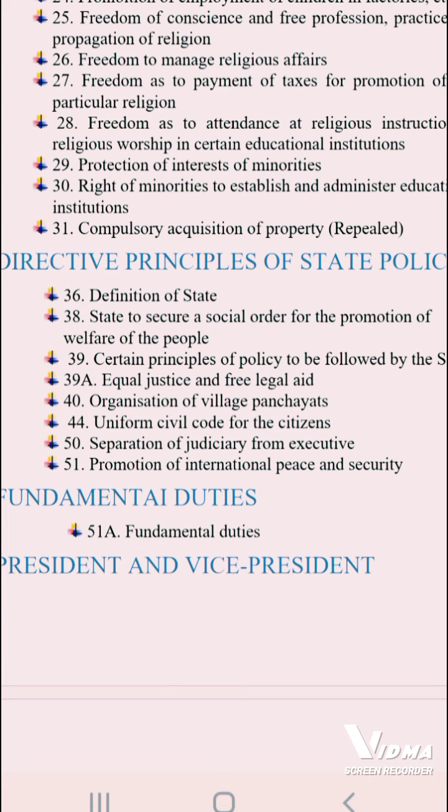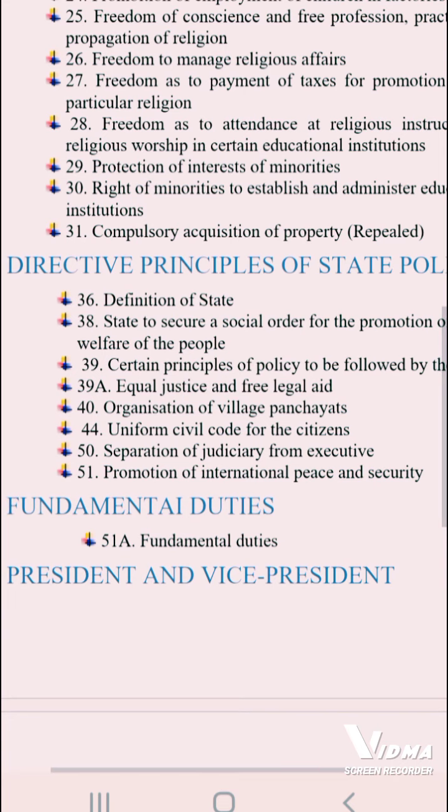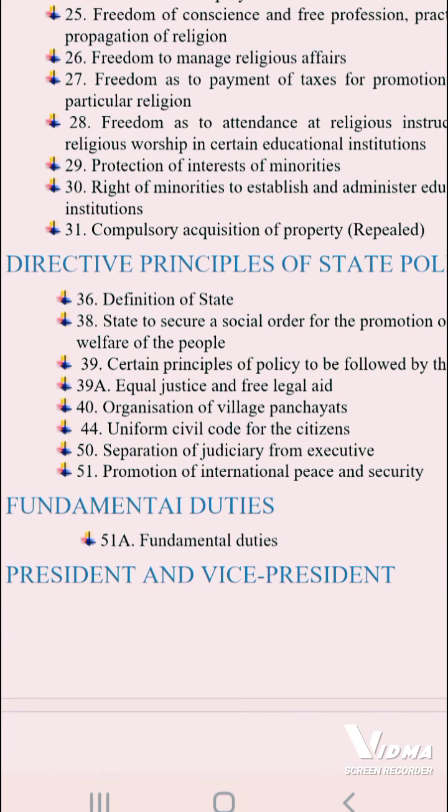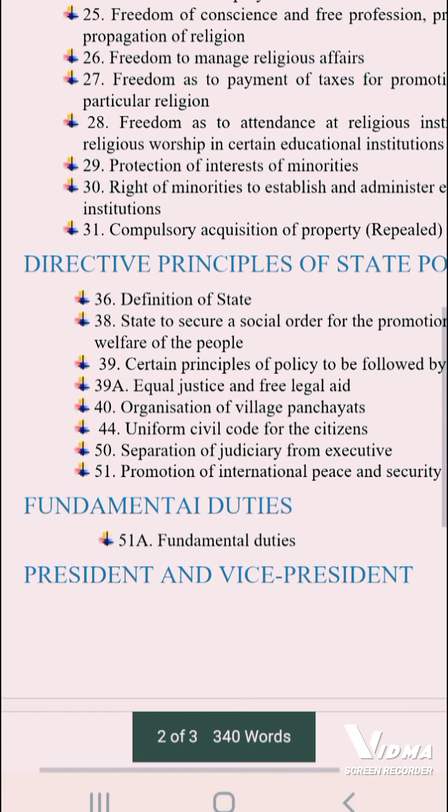32, this is not added here, but it's important. Article 32 is the right to move the Supreme Court. B.R. Ambedkar said it is the most important article in the Constitution, so it is necessary. Sorry, it was my fault. Please write this down: Article 32 is very important, the right to move the Supreme Court.